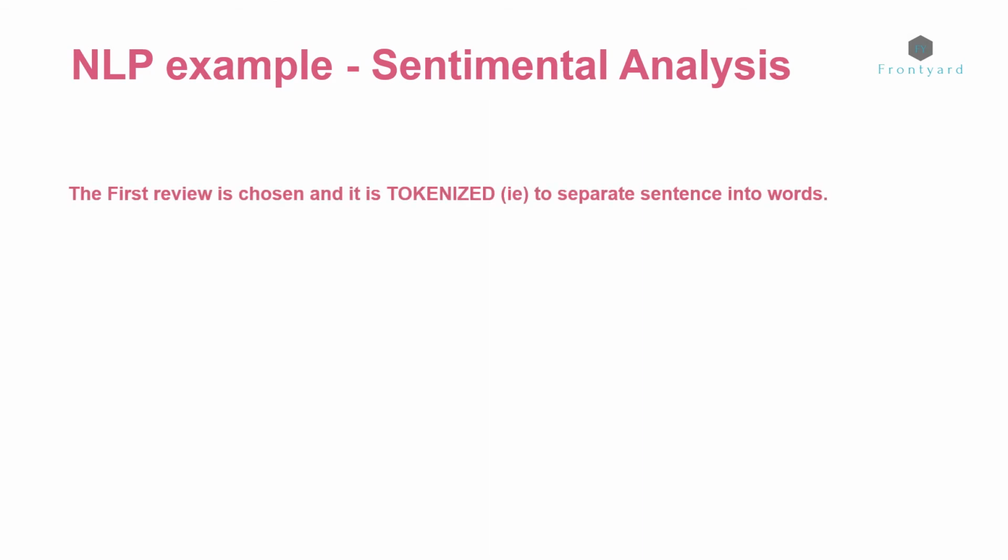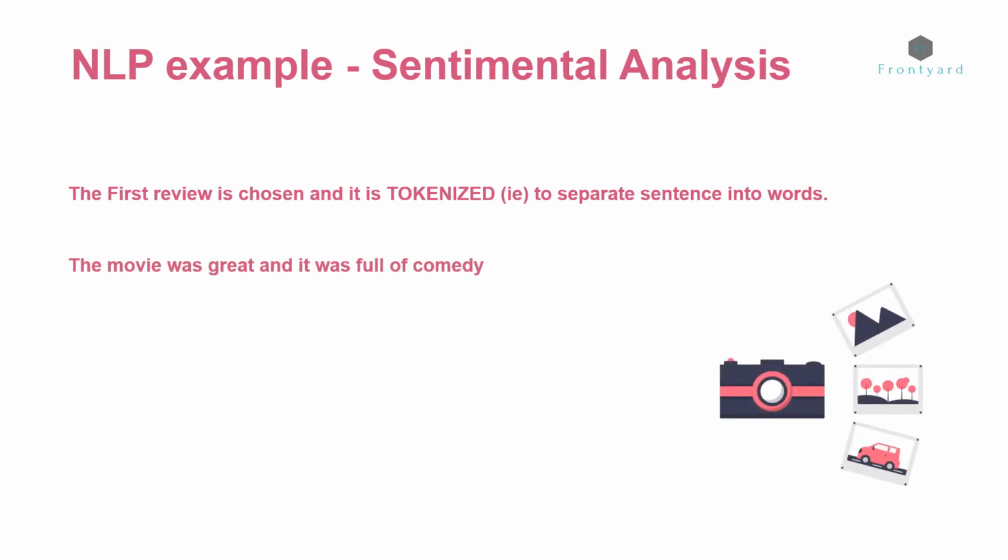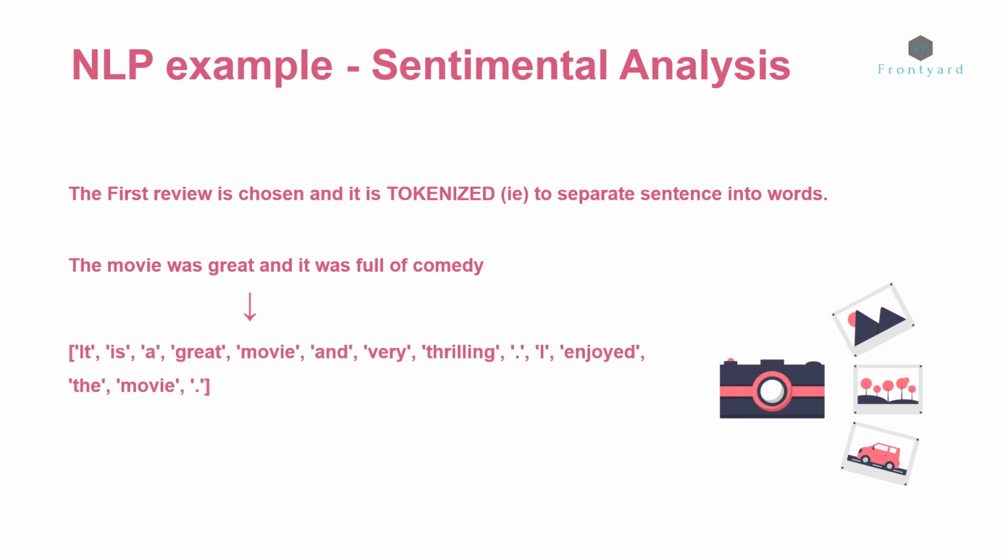Let us see the steps undergone by customer review 1 to provide meaningful data. The first review is chosen and it is tokenized. Tokenization is the process of splitting text into smaller parts, that is, converting the sentences into words. The first customer review is: the movie was great and it is full of comedy. Now let us see how it will be after it is tokenized. We are able to see that the words are split separately, so that each and every word is separated and treated as a separate string here.